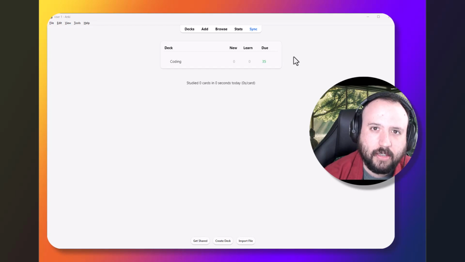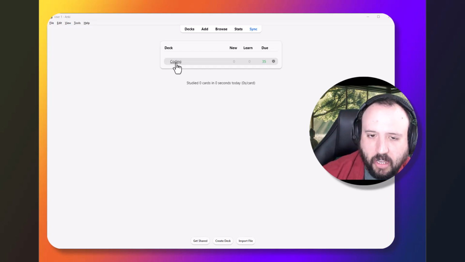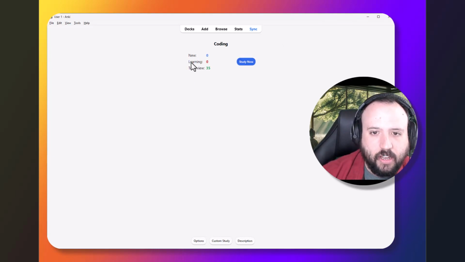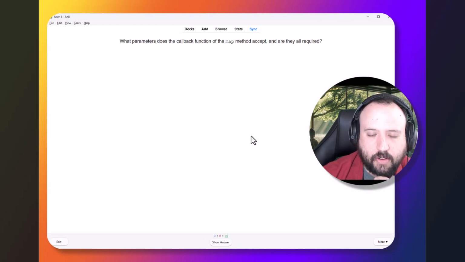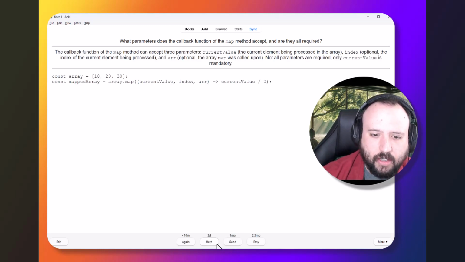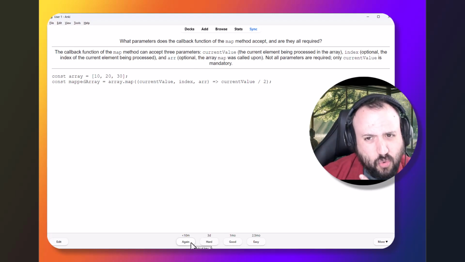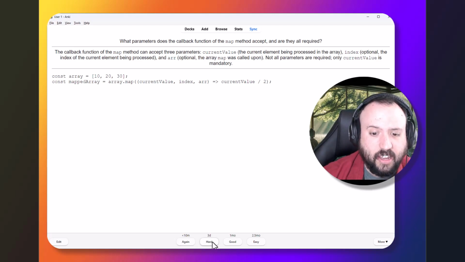What do I mean by this? Well, if we take a look here at my Anki, I'm actually learning some coding, a little personal side project. If we take a look at a flashcard and I study one of these, I have some questions here about a bit of coding. I'm going to have a think, and when I show my answers, I have the information here in a flashcard which I've made, and then you can see at the bottom of the screen, I can decide whether that was really hard and I want to see it again, it was hard, good, or it was actually really easy.